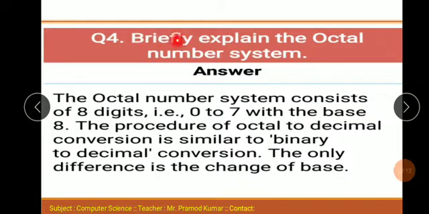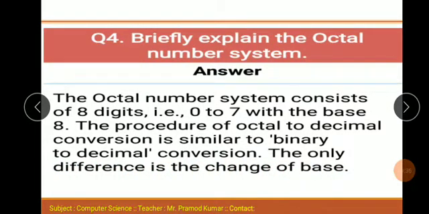Question number 4: briefly explain the octal number system. The octal number system consists of 8 digits, 0 to 7, with the base 8. The procedure for octal to decimal conversion is similar to binary to decimal conversion. The only difference is the change of the base.